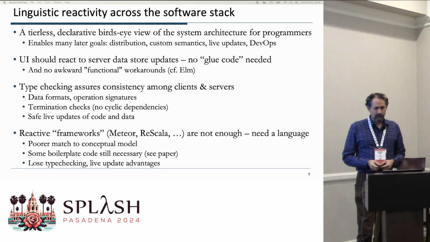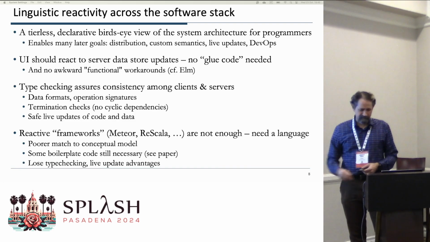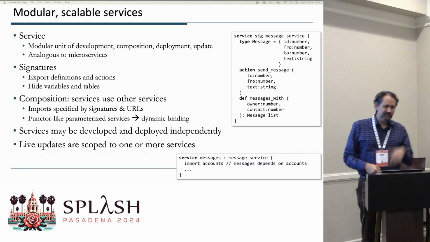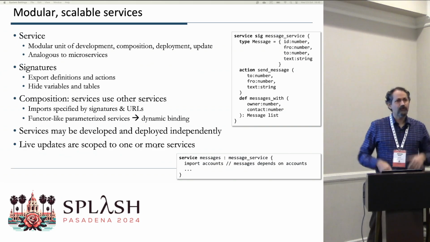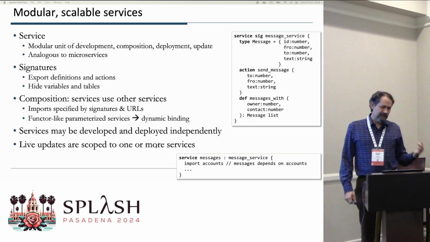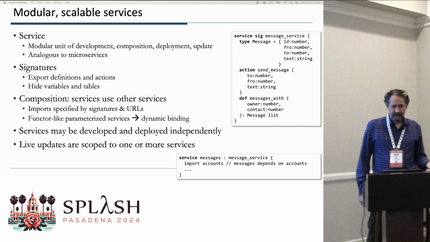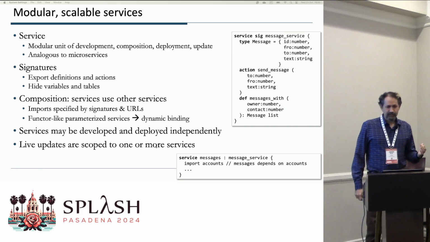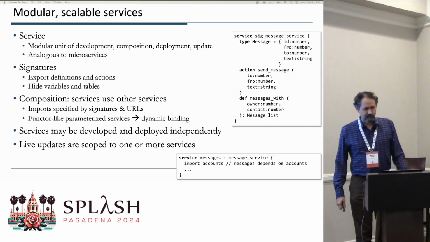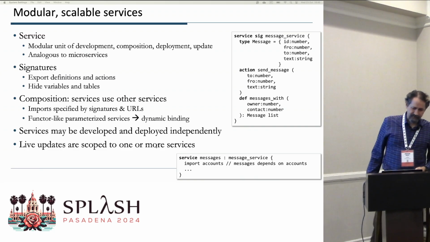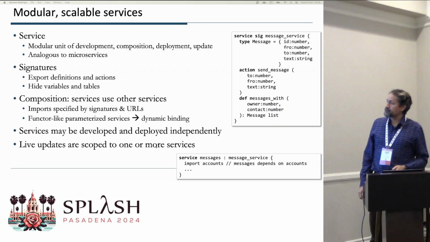And of course, in a framework solution, we lose some of these benefits of type checking and certainly safe live updates. So what's the key to making this attractive model really scale? We believe the key idea is that of a service. In our model, a service is a modular unit of development, of composition, of deployment, and of updates. It's analogous to microservices in modern distributed system architectures. So we want to define services using the kinds of constructs João demoed.